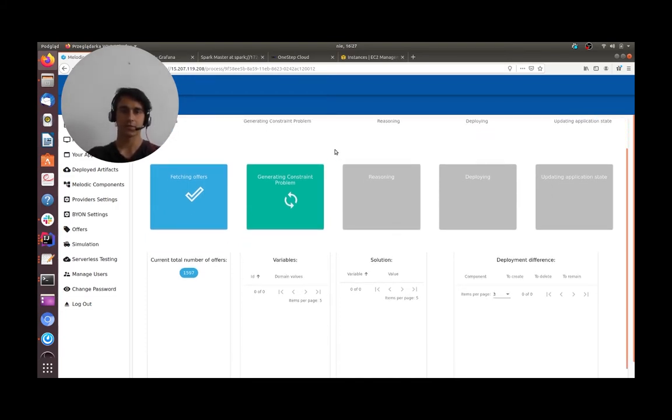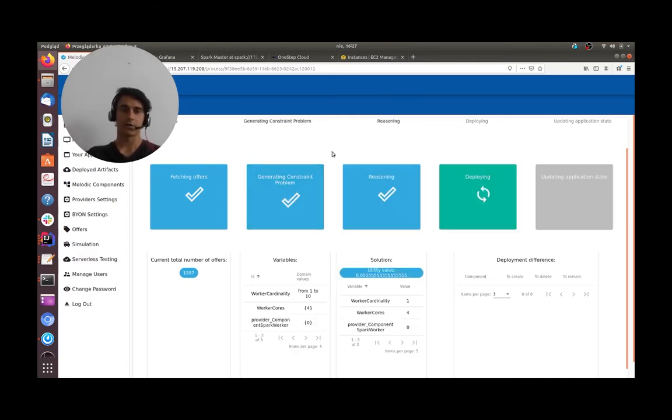The next two steps are about finding the best solution. The constraint problem is getting information from the model, from this CAMEL file we prepared earlier, to assign values to variables. At this moment, this constraint problem will be quite easy, but later, when the metrics appear during the reconfiguration process, we would have much more data, and this constraint problem would be much more sophisticated. The same goes for the reasoning.